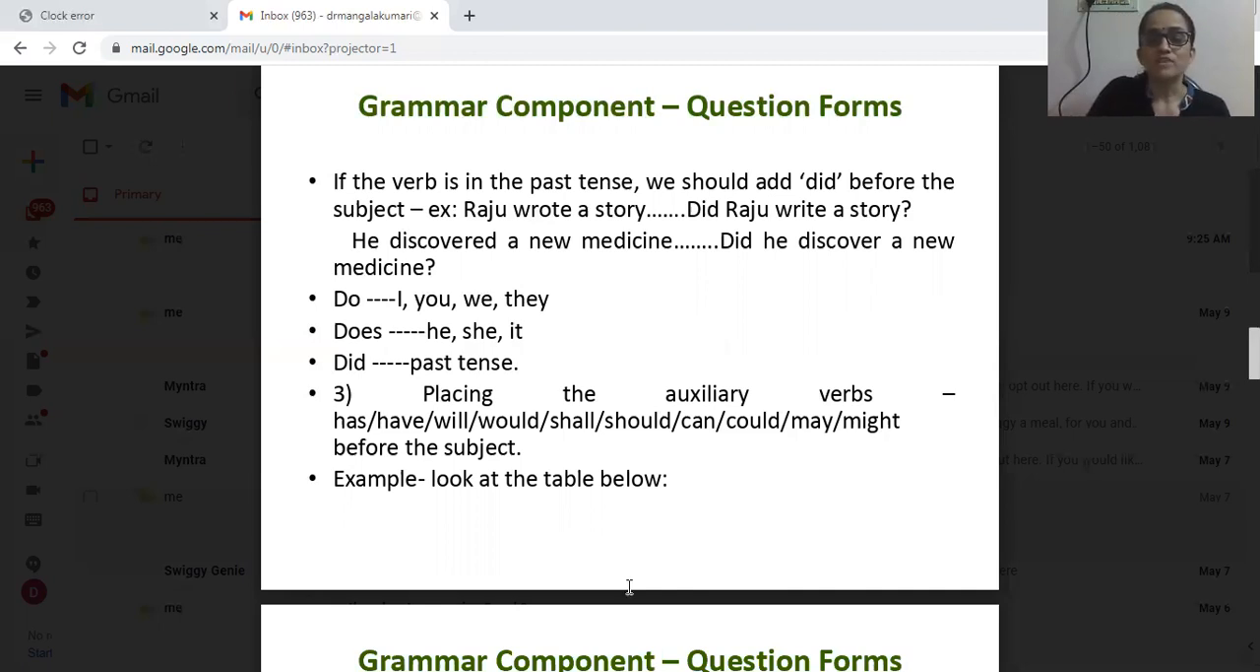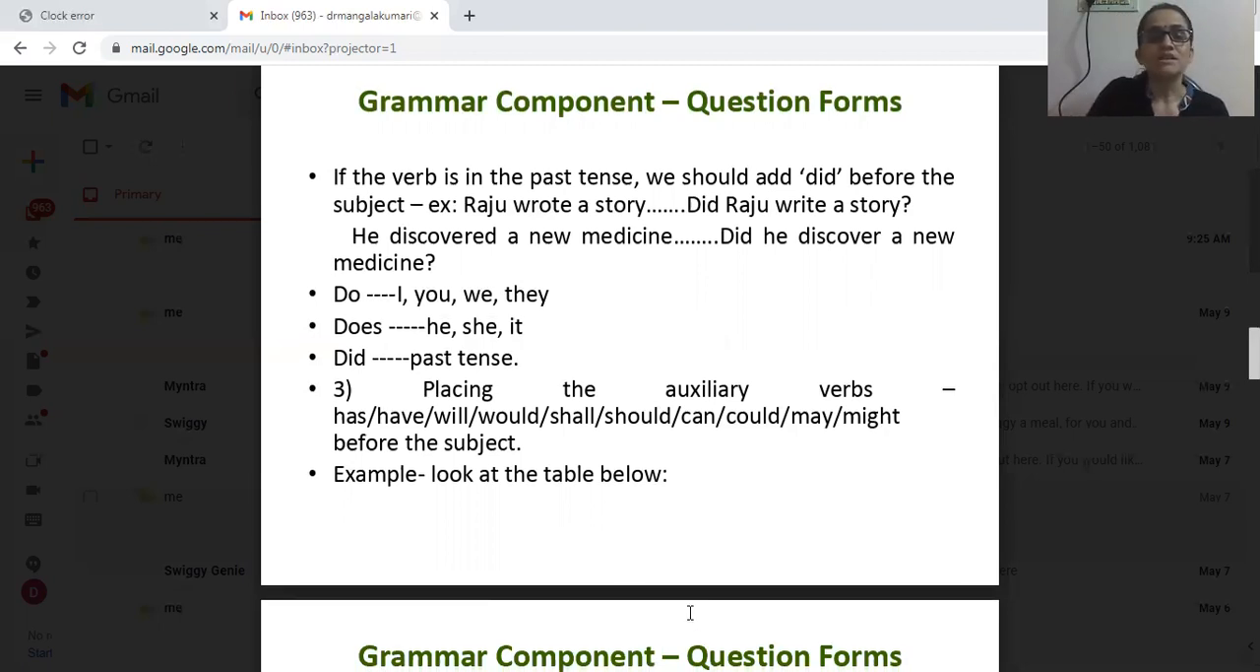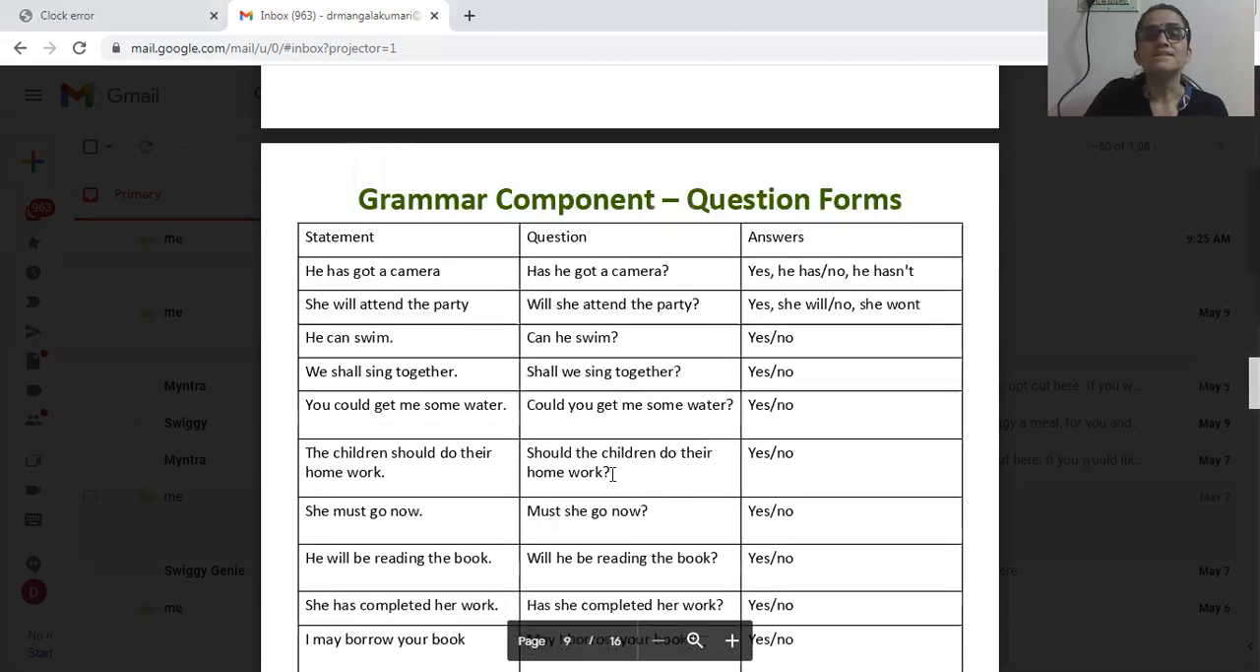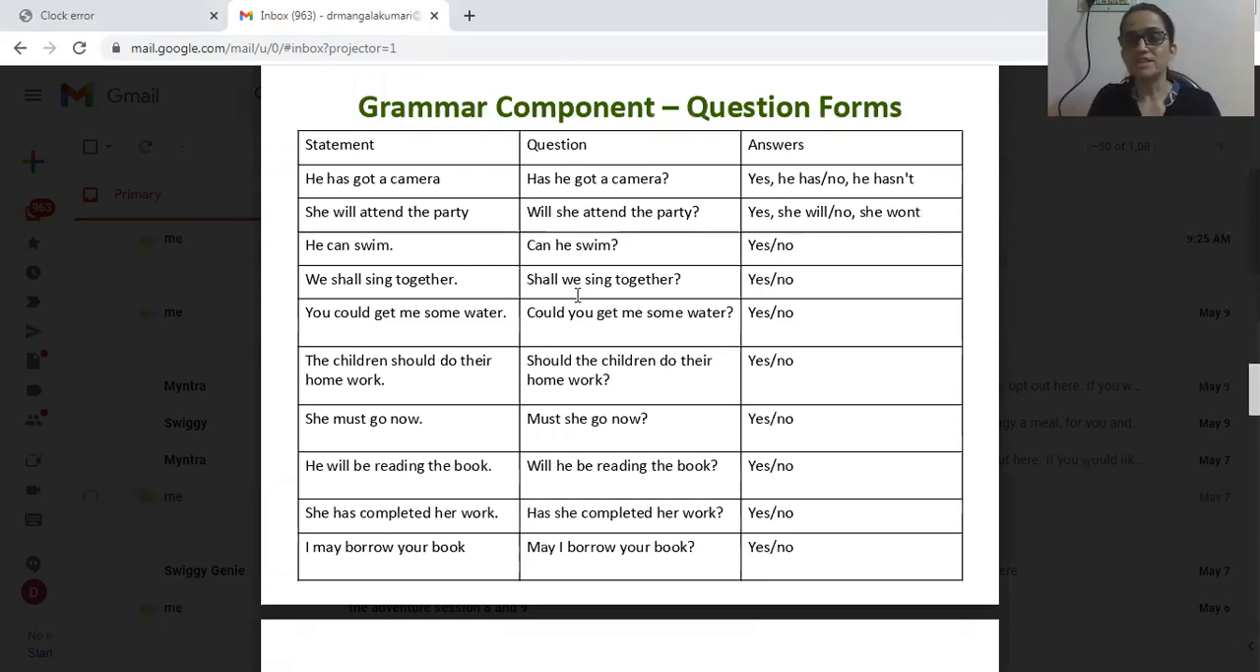It is in the form of a table. Let us see the table. See, first column statement, second column we have changed the statements into yes or no questions, third column answers. Okay. Let us see the first example sentence. He has got a camera. He has got a camera. Okay. So here he is the subject. Two verbs are there.